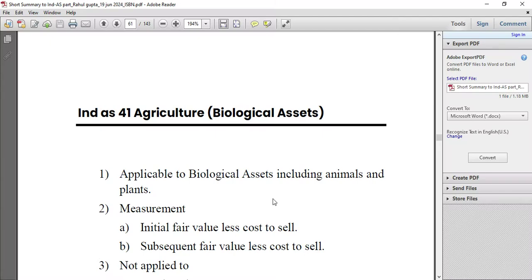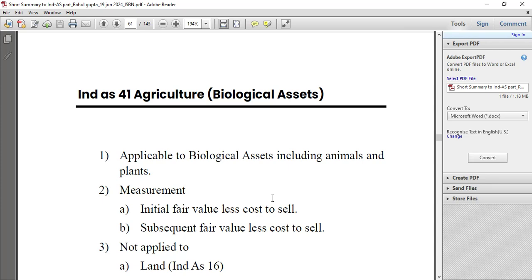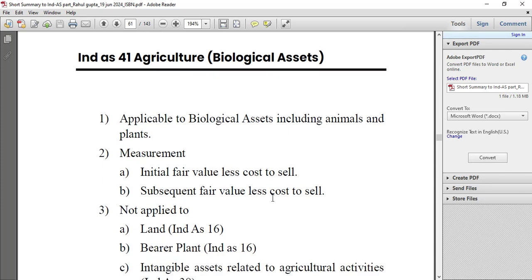Hi, good afternoon, everyone. Today we'll discuss Ind AS 41 agriculture, biological assets. Ind AS 41 is applicable to biological assets including animals and plants. Measurement: initial at fair value less cost to sell and subsequent at fair value less cost to sell.